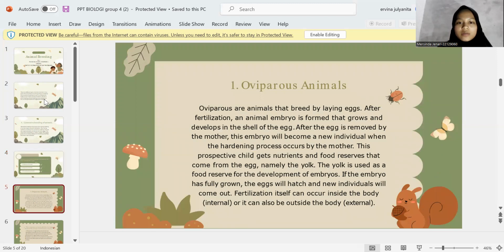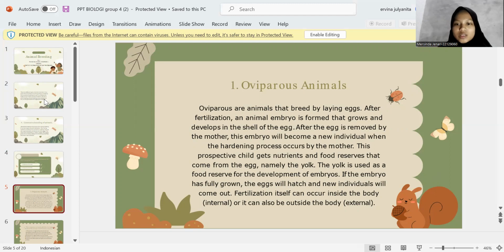Okay, oviparous animals. Oviparous are animals that breed by laying eggs. After fertilization, an animal embryo is formed that grows and develops in the egg. After the egg is laid by the mother, this embryo will become a new individual when the hatching process occurs. This prospective child gets nutrients and food reserves that come from the egg, namely the yolk.